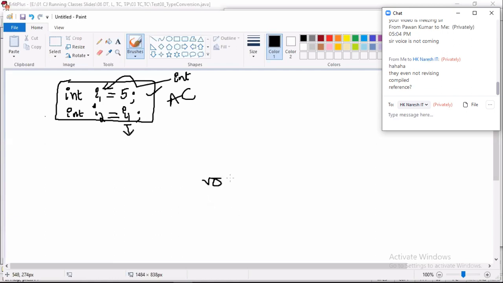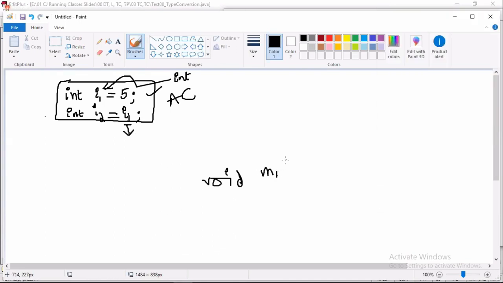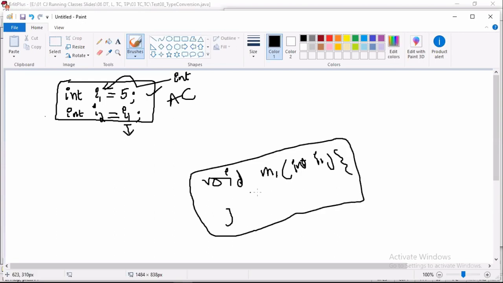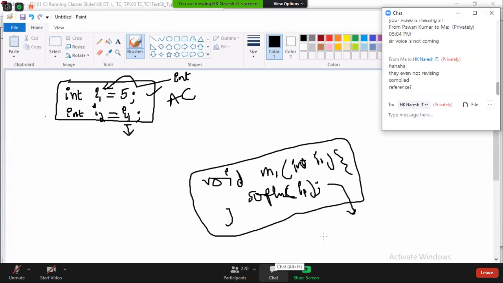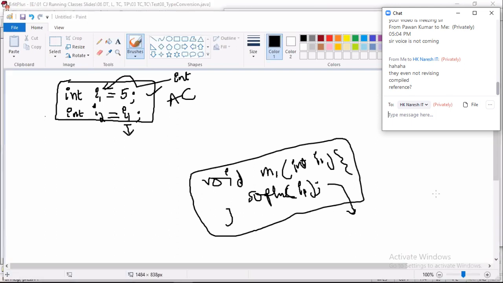Okay, tell me. I'm writing one method. void m1(int i1) { System.out.println(i1); } Tell me what the value of i1 is?